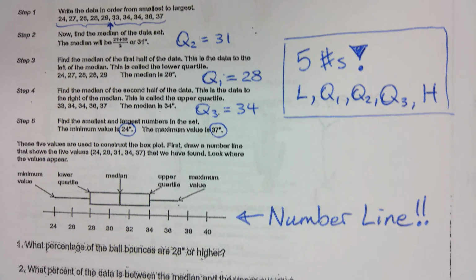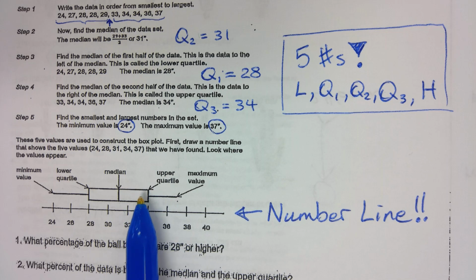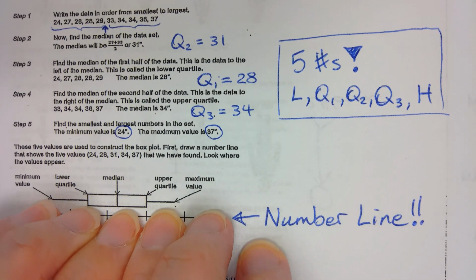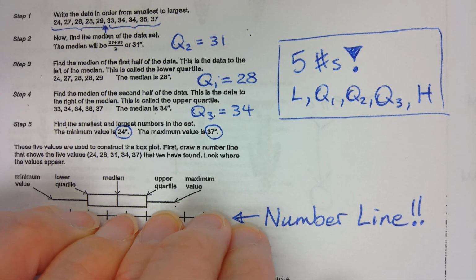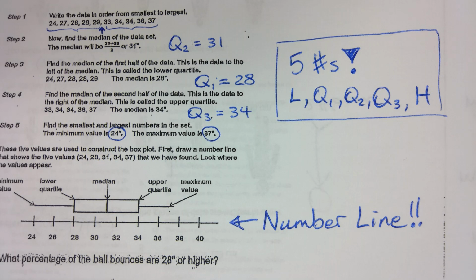But where people lose the most marks is they always forget to draw a number line. Without the number line, your box is meaningless. I'm looking at a box and I have no clue what it represents. So you have to have a number line, and it has to be in scale.